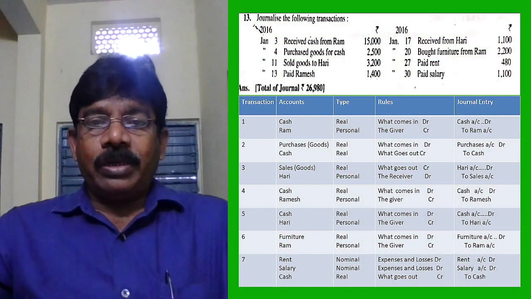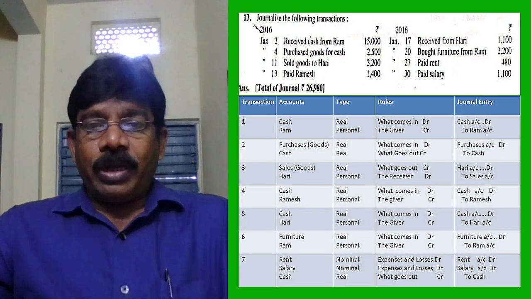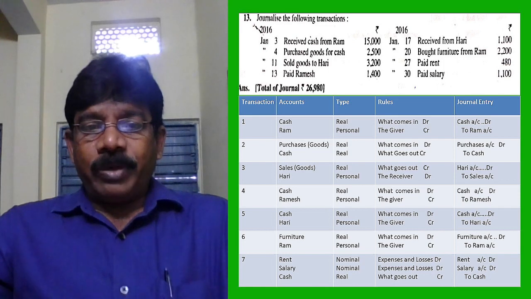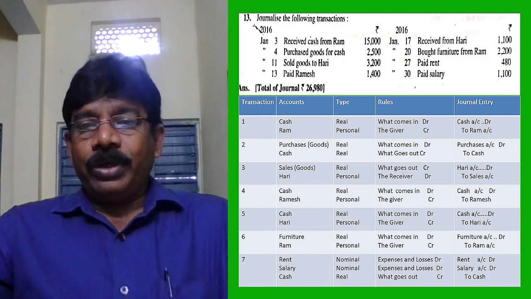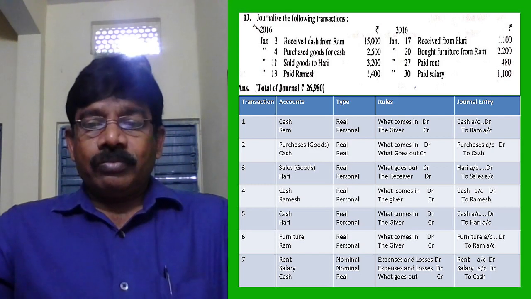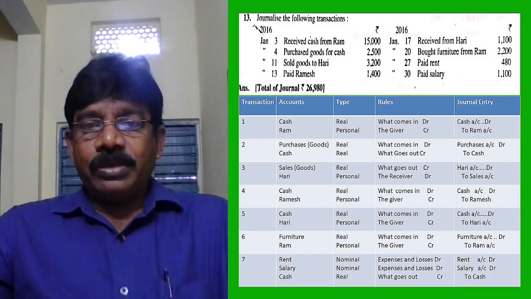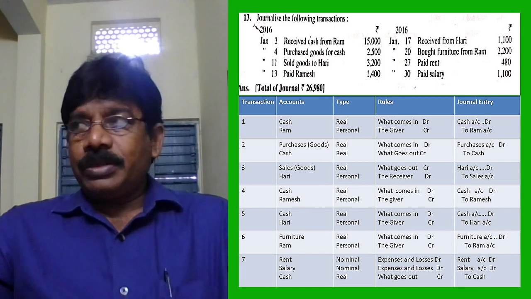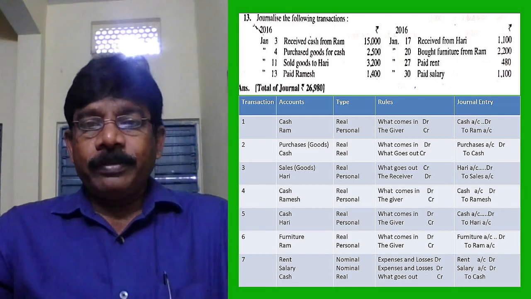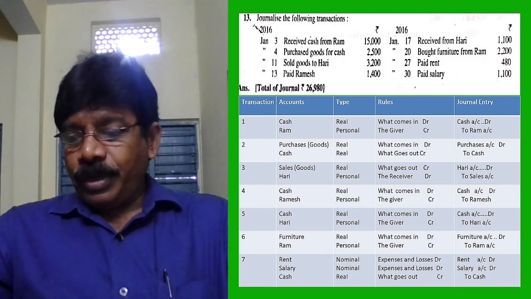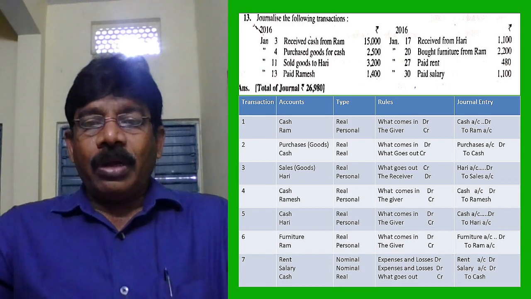Okay. Look at the transactions. How I classified the January 3rd transaction. Transaction 1, accounts affected, type of those accounts, and rules of the accounts. Later I framed it into a journal entry. Look at the first entry, received cash from Ram. So one is cash, another one is Ram. Cash is which type? Real. Ram is personal.